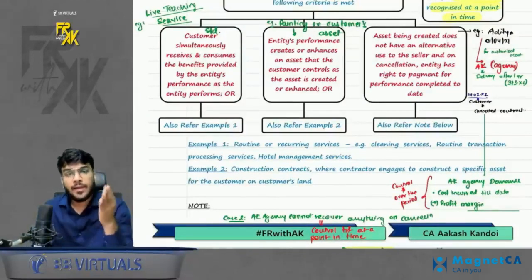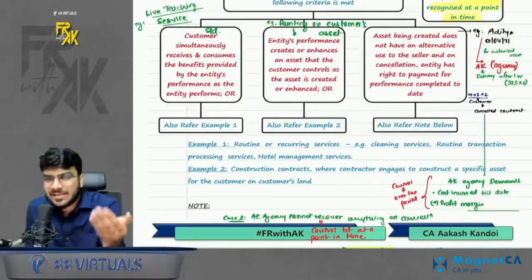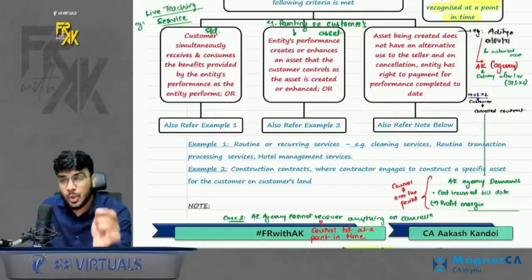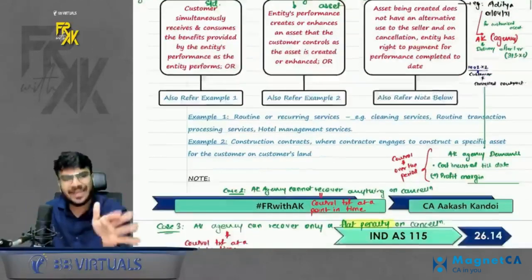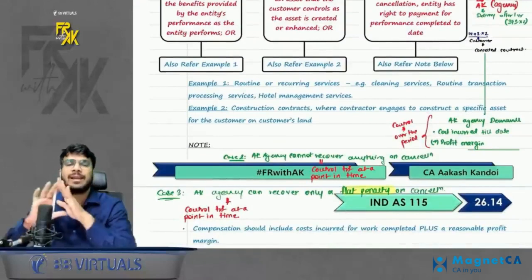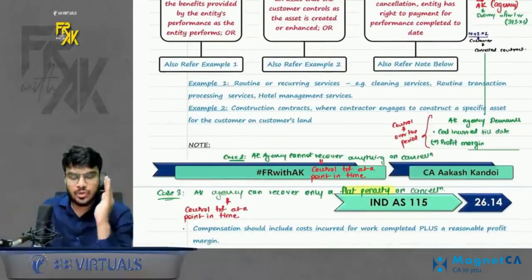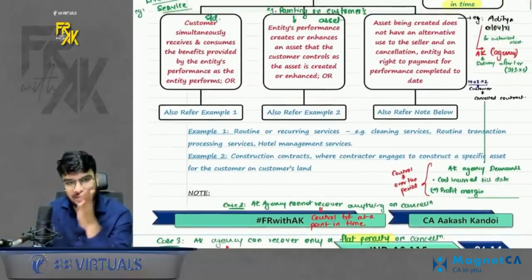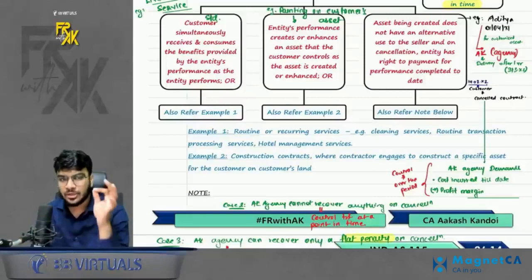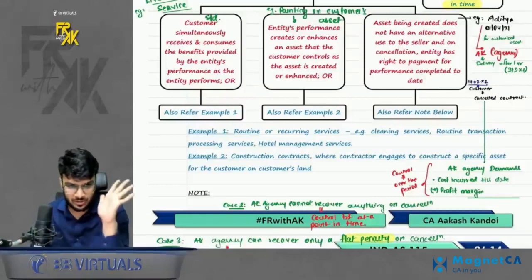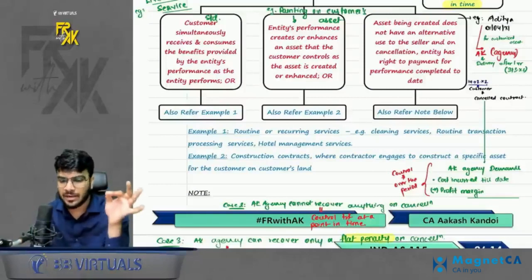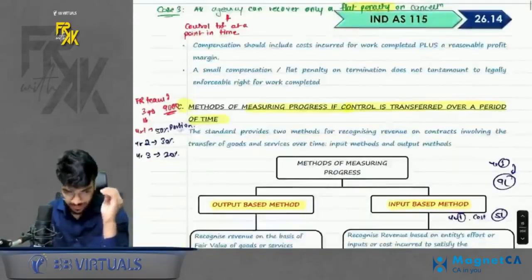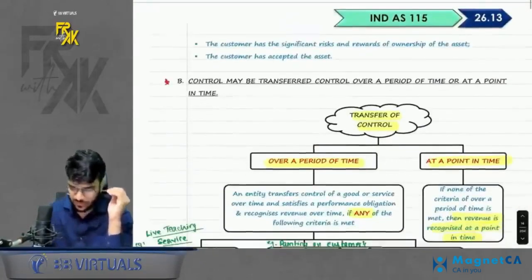Second thing, if you are making a customized asset and on cancellation, you are charging a flat penalty, still you will say control is not getting transferred over the period. So do remember it should be a customized asset. Second, on cancellation, you should have a right to recover the cost plus margin. That is the case, you will say control is getting transferred over the period. Okay, this was your transfer of control point.